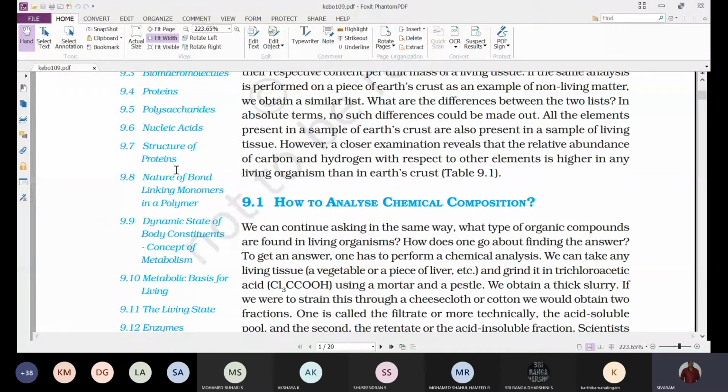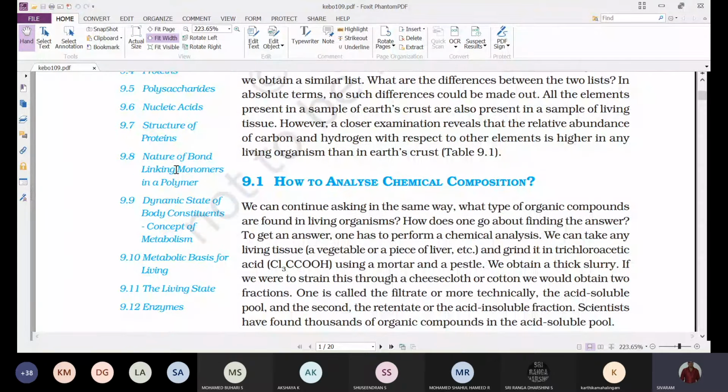And next, biomacromolecules are formed by the joining of biomicromolecules. That means the smaller molecules, smaller units, are joined to form a long chain of biomacromolecules. So what is the bond present between each of the biomolecules?